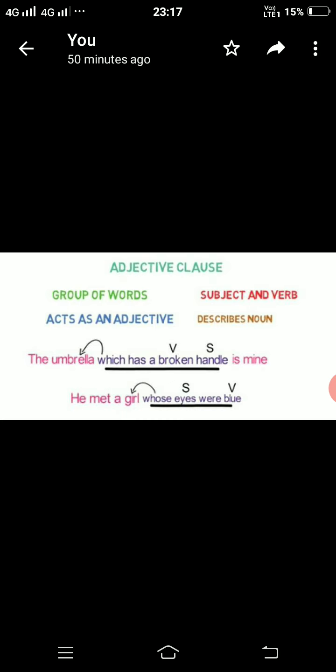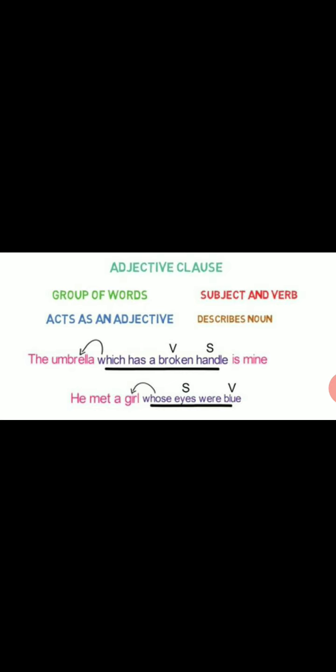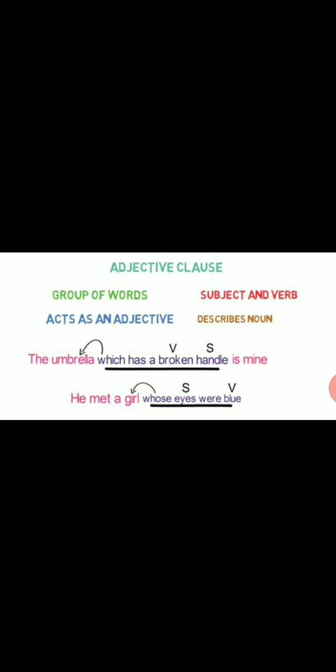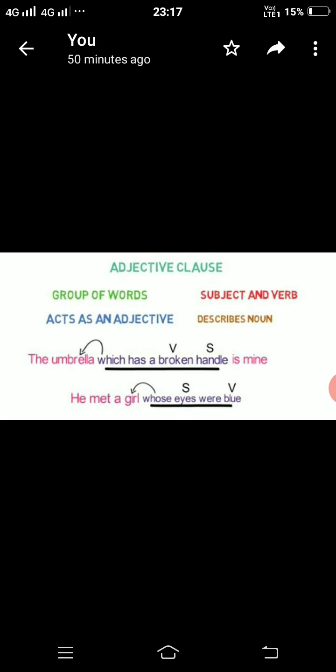Here, the clause which has a broken handle is an adjective clause because it has a subject and a verb of its own, and this clause is describing the umbrella. And the umbrella is a noun, right? So that is why this group of words, which is a clause, is an adjective clause, because it is describing what? The umbrella, which is a noun. Let's look into the next example, students.